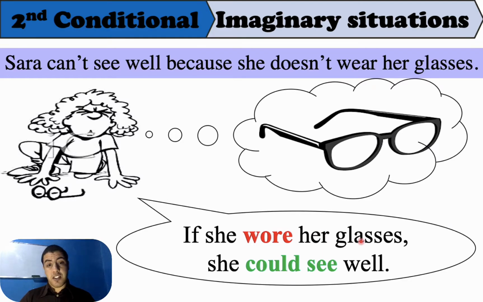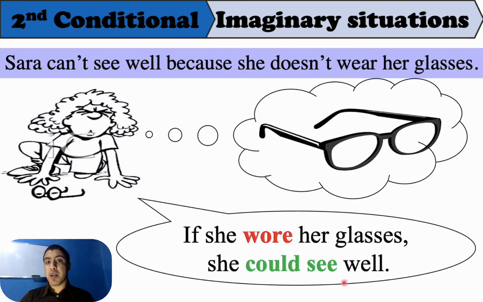Yes, if she wore her glasses, she could see. But is she wearing glasses? No. Can she see? No, she can't see. Why? Because she doesn't wear her glasses. But if she wore her glasses, she could see.